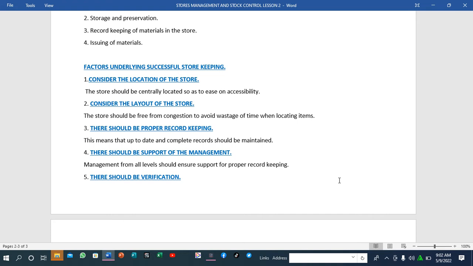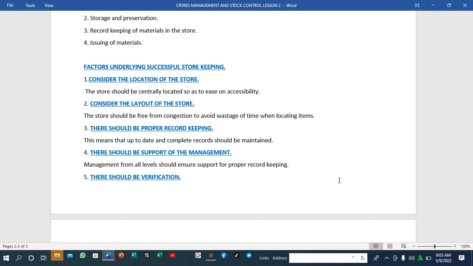You also have to consider the layout of the store. When you talk about the layout, we are talking about the appearance of the store. The store should be free from congestion to avoid wastage of time when locating items. So we have to ensure that the goods are not congested and are stored very well so that we can avoid wastage of time. When the store is very congested, we don't even know where the item that you're looking for is. So you'll have to waste a lot of time trying to locate that item. So there should be no congestion.